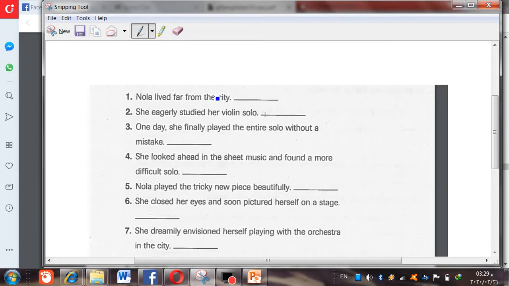Where is the adverb in this sentence? Is it Nola, or lived, or far from, or the city? Nola is a noun, lived is a verb, far from here, can you guess? Yes, it's the adverb in the sentence. So far from will be the adverb in the sentence.